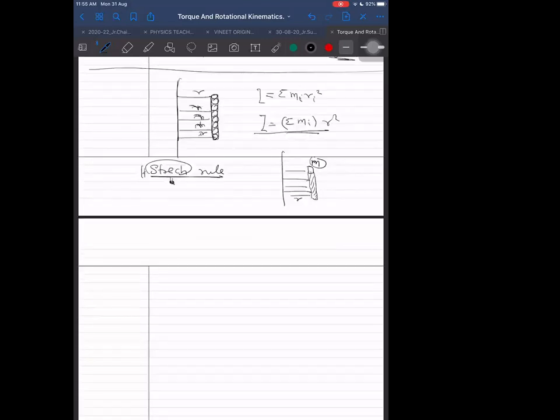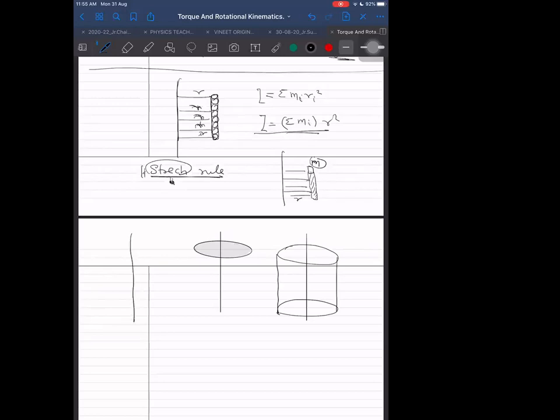Mute yourself. Okay. So I mean to say that this stretch rule is very much helpful for us in several cases. For example, how will it be helpful? If somebody tells me the moment of inertia of a disk, then I can quickly find out the moment of inertia of what other thing? From the moment of inertia of a disk only, what else can I find? Cylinder, sir. Yes, exactly, solid cylinder. You got it right.